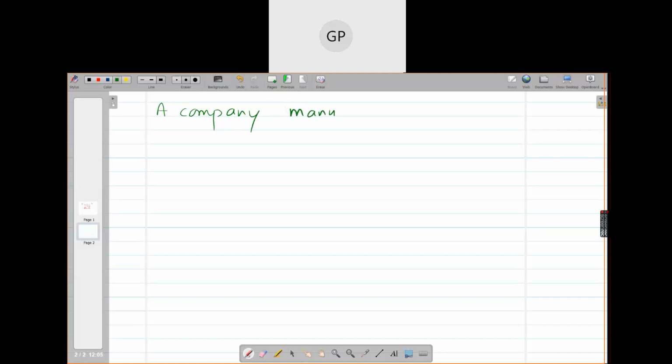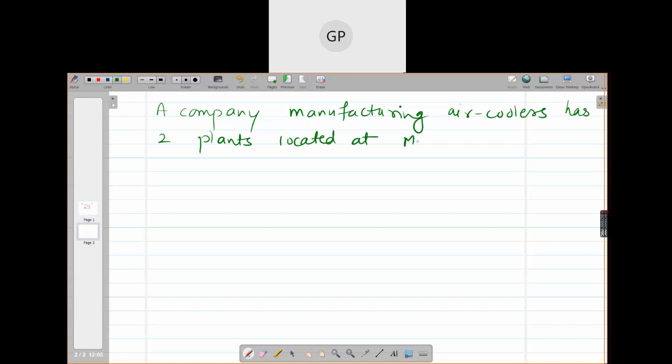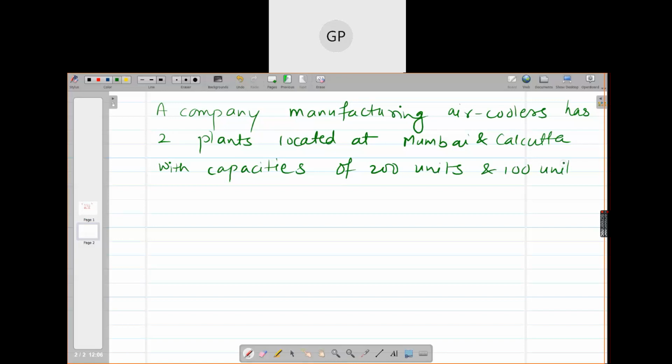A company manufacturing air coolers has 2 plants located at Mumbai and Calcutta, with capacities of 200 units and 100 units per week respectively. Are you writing the problem, girls?